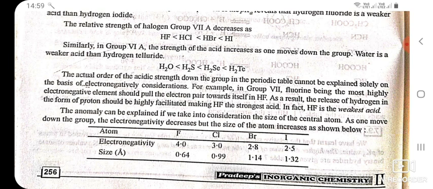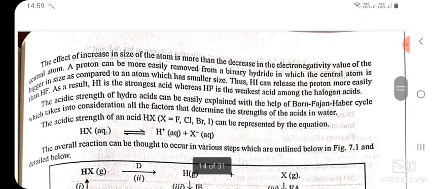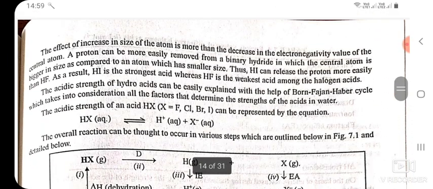The anomaly can be explained if we take into consideration the size of the central atom. As one moves down the group, the electronegativity decreases, but the size of the atom increases, as shown below. The effect of increase in size of the atom is more than the decrease in the electronegativity value of the central atom.